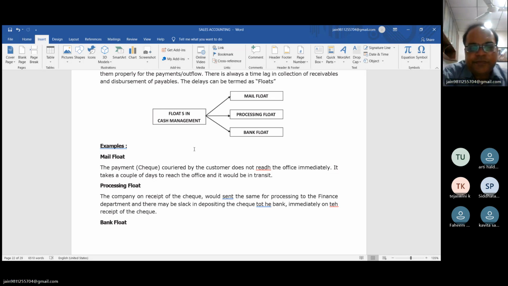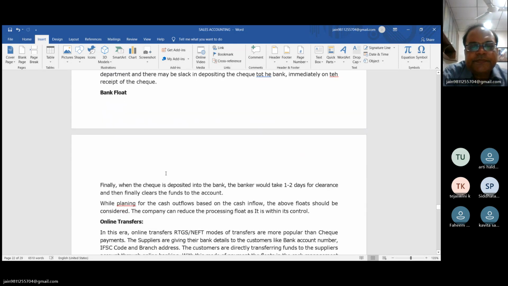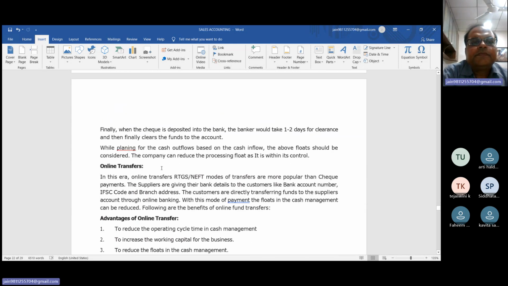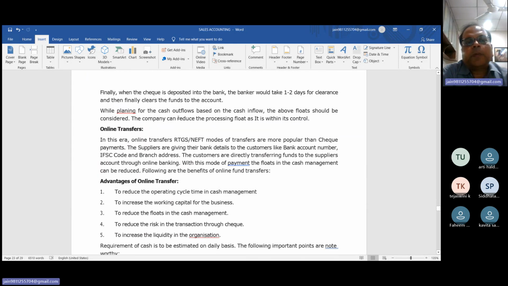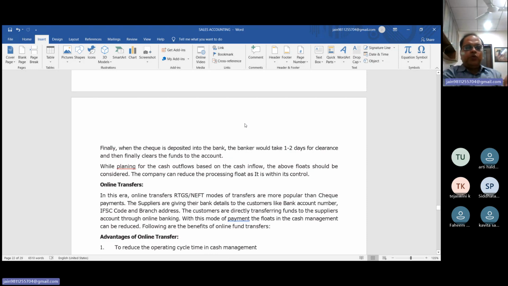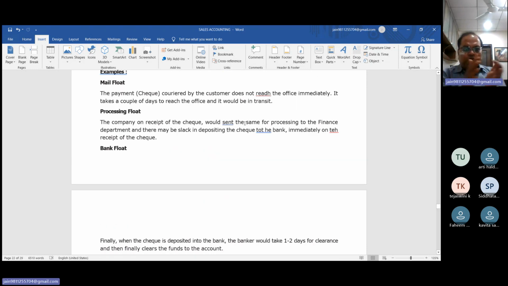ठीक है जी, पढ़ते हैं बेटा. While planning the cash flow, outflow based on the cash flow, and the above floats should be considered. And the company can reduce the processing float as it is within its control. Well, whenever you determine your cash management cycle, we have to consider what are the mail float, processing float, and bank float.